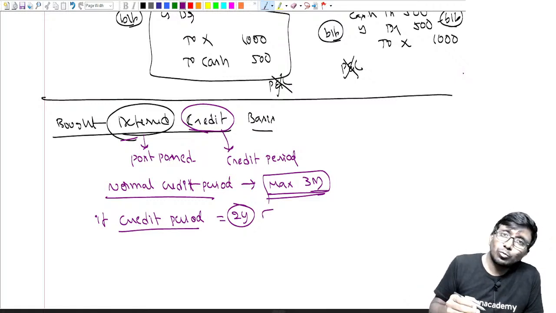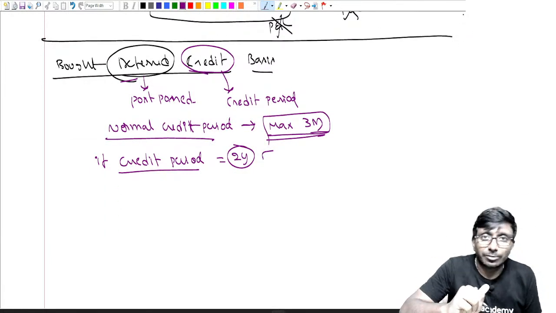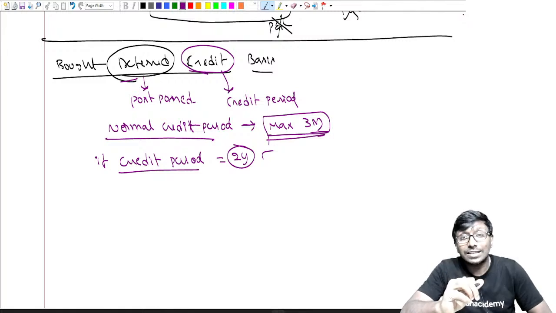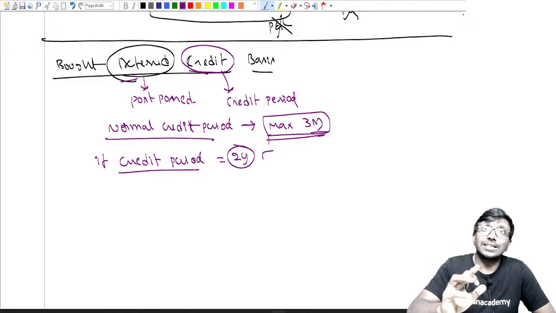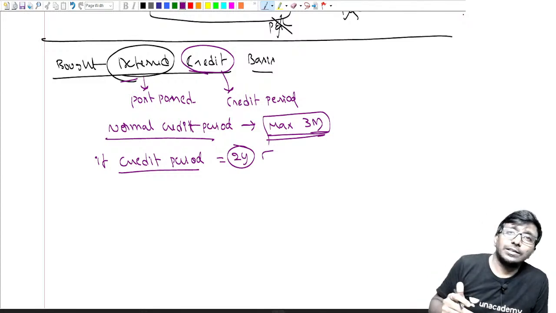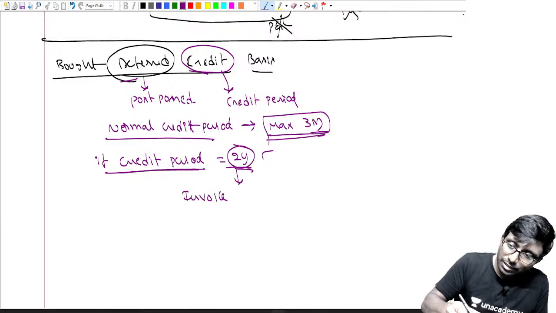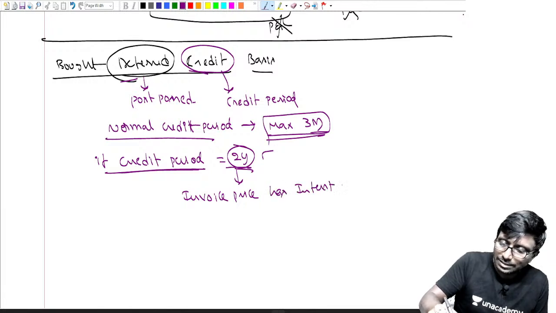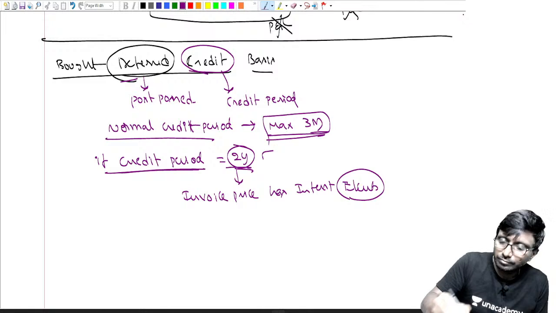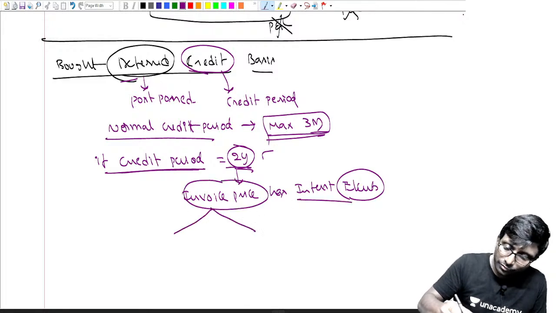Now why is he giving a 2-year credit period first of all? That means whatever he is charging from me has obviously some interest element, for sure. So if the credit period is equal to 2 years, then the invoice price has an interest element. What are we supposed to do? That's why the invoice price you have to bifurcate.